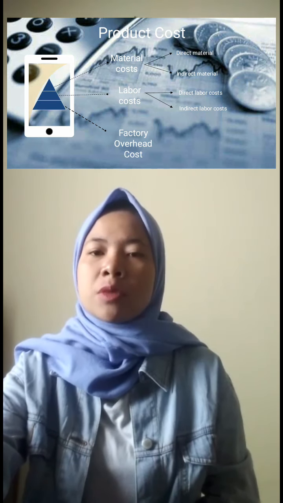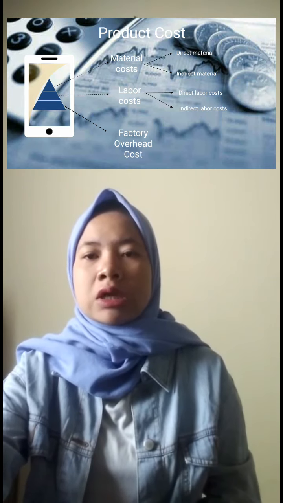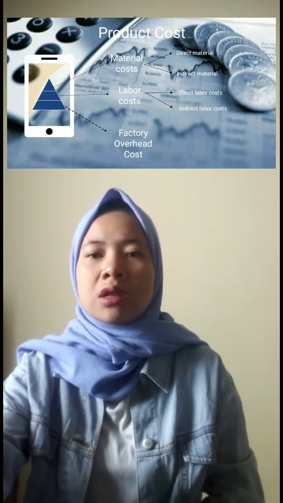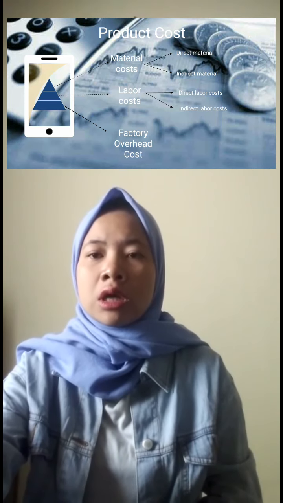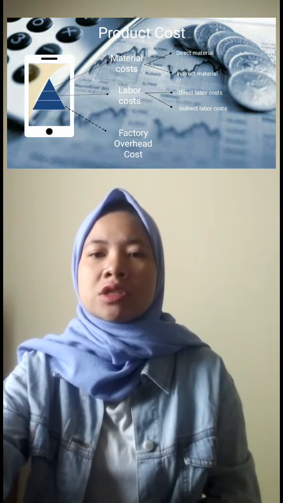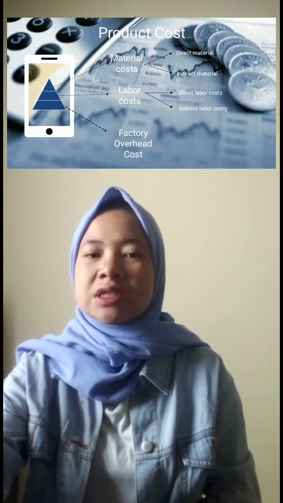And the last, number 3, factory overhead costs are costs incurred in the production process other than those included in the cost of raw material and direct labor cost. Okay, this is the end of my presentation.